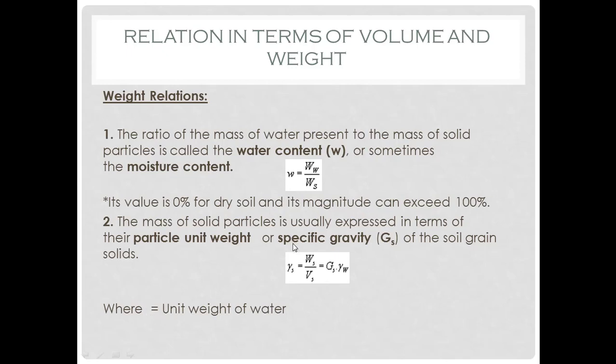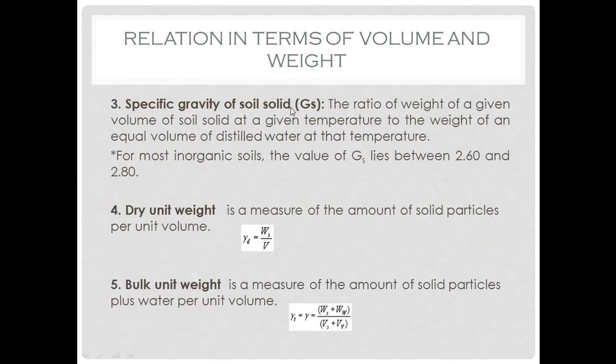So now let's discuss about what is specific gravity. So specific gravity, which is denoted as capital GS, is the ratio of weight of given volume of soil solid at a given temperature to the weight of an equal volume of distilled water at that temperature.